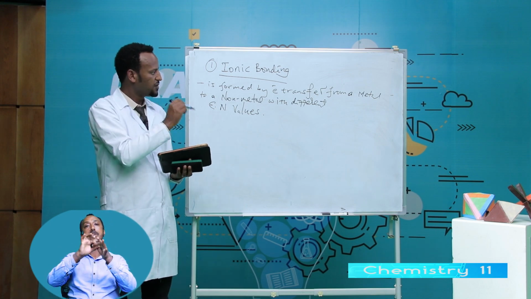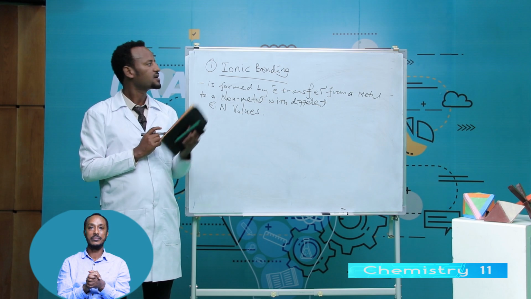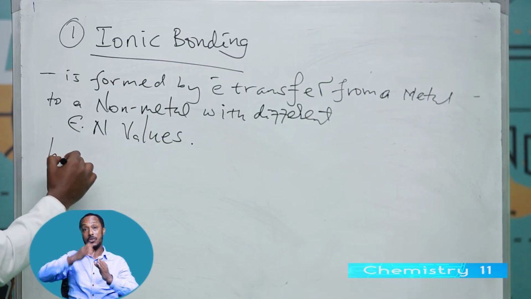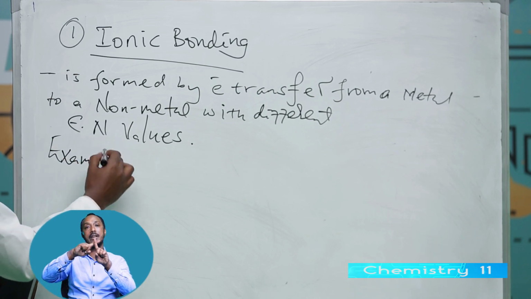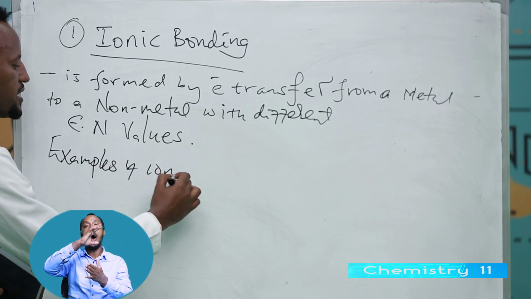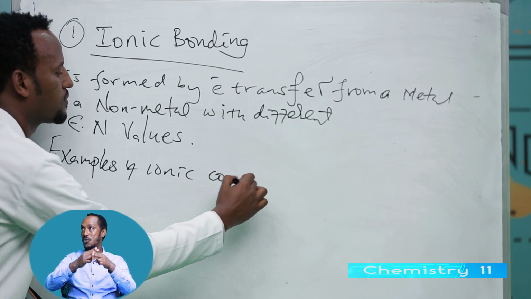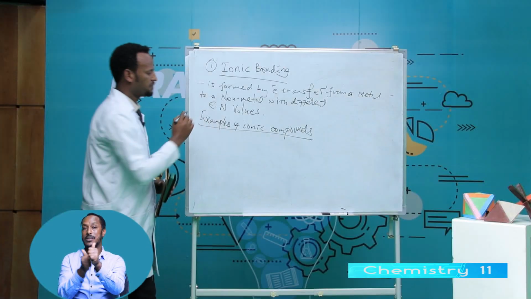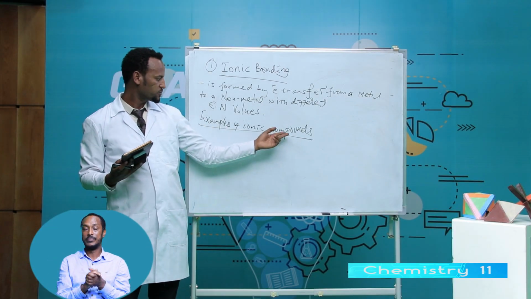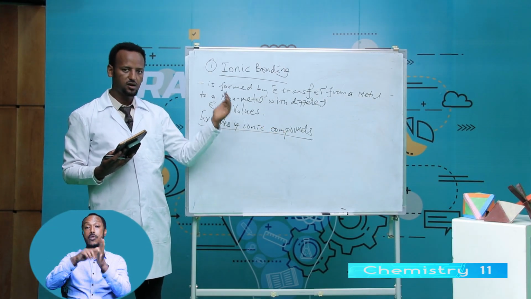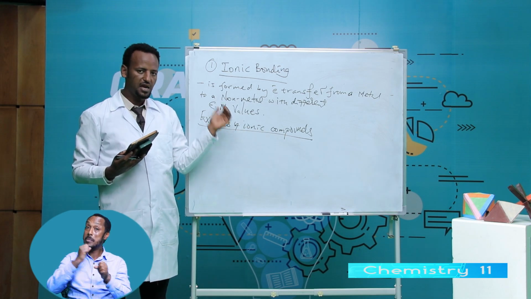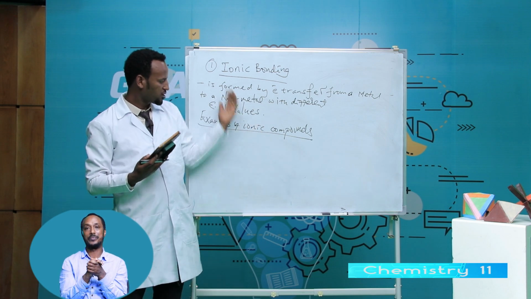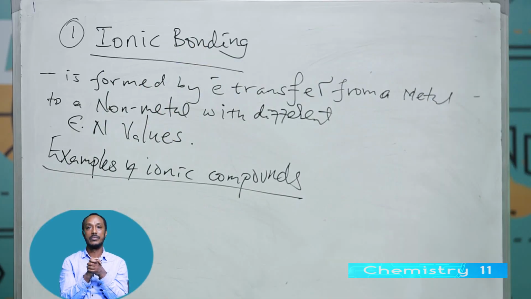A compound formed by a metal with a non-metal is known as an ionic compound. First, you know compound means a combination of at least two different elements. Ionic compounds are formed by a metal with a non-metal, where ionic bonds are formed.